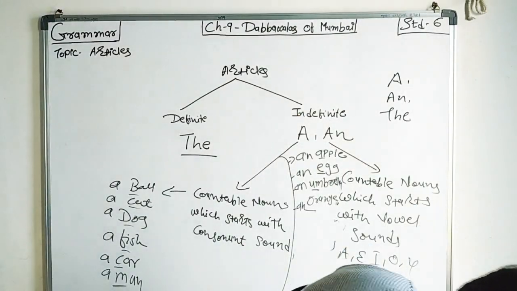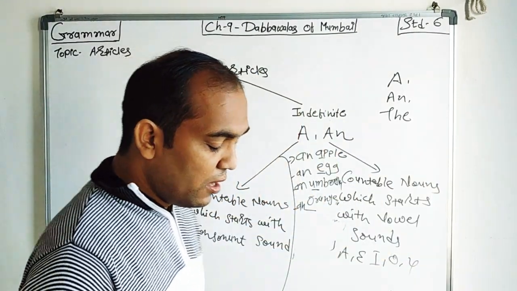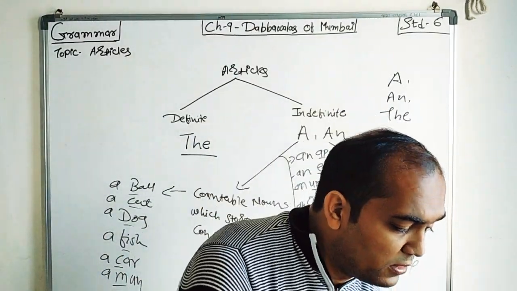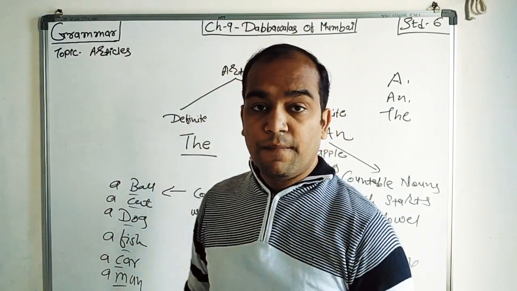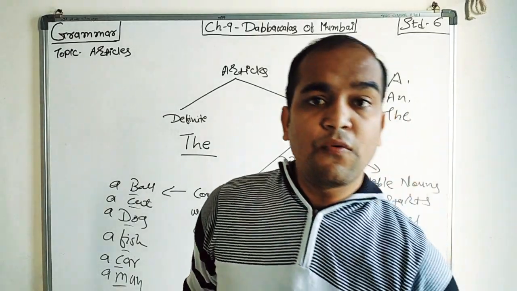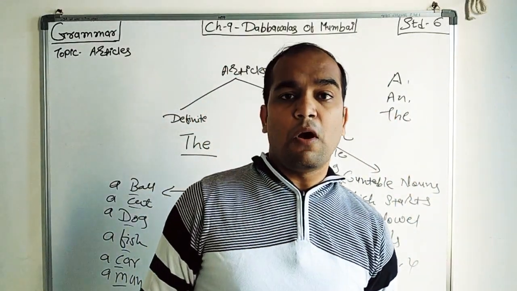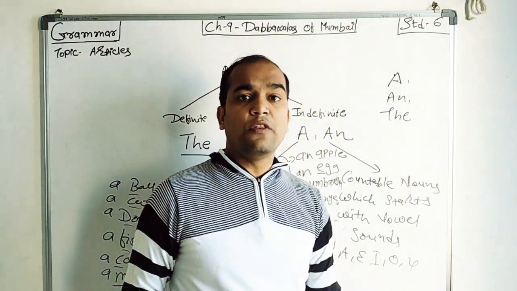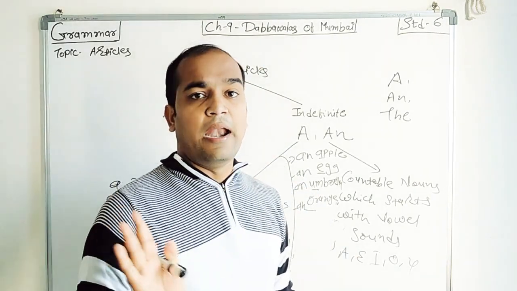Now students, here is another rule for you, that the remaining portion, the, I will teach you later on. But first of all, I will give you the information about when we use articles a and an.